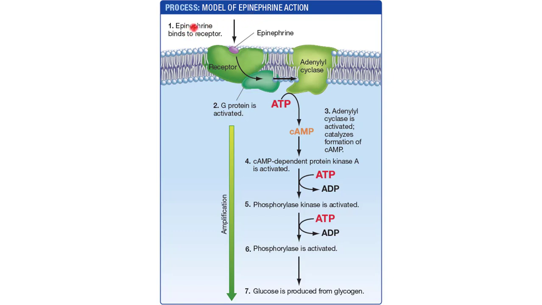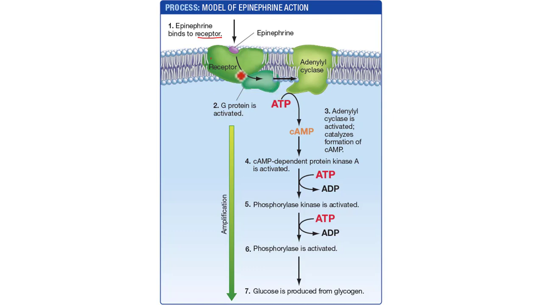So this epinephrine binds to a receptor, which is a cell surface receptor present on the surface of the cell. The hormone molecule binds to the binding site of the receptor and then proceeds for a cascade of reactions. This binding of the hormone molecule with the receptor causes conformational changes that further activate other proteins.